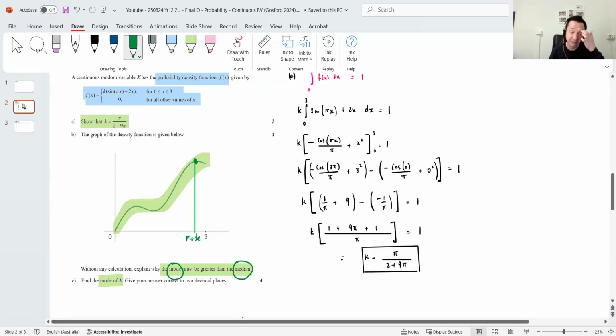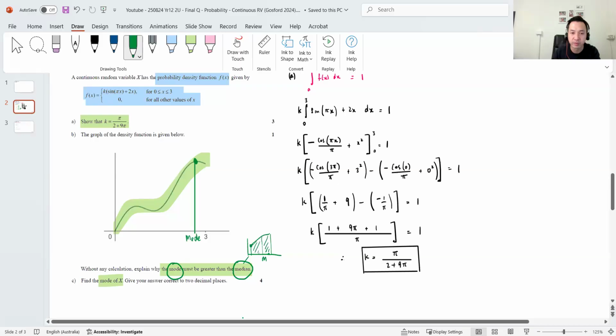Now, what's the median? The median is defined as the middle score. And when we look at the middle score as it relates to the PDF, the probability density function, it's basically the point where the area on the left equals the area on the right. So for example, if I had a graph that looked like that, from this point to this point, the median is probably somewhere over here, because the area over here has to equal the area here.